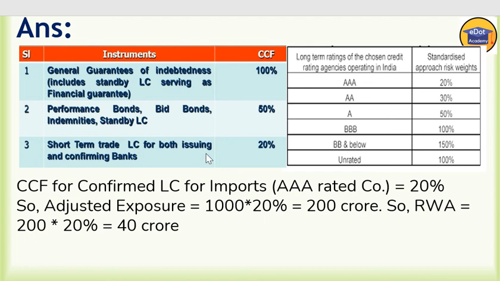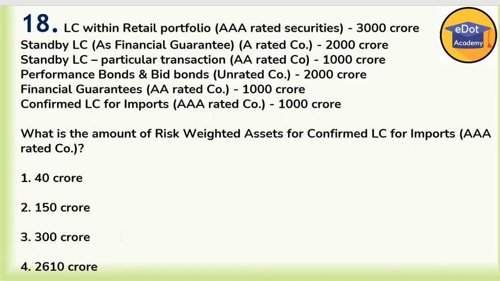LC for both issuing and confirming bank is 20%. So adjusted exposure is 1000 into 20%, we are getting 200 crore here. Then what is the risk weighted asset? Because it is triple A rated, the risk weight is 20%. So 200 into 20%, 40 crore. So the first option is correct here.